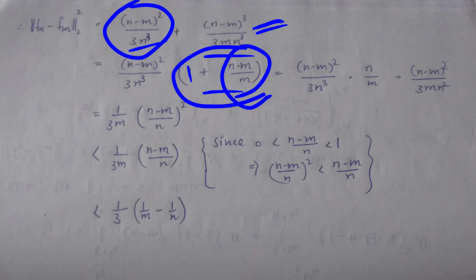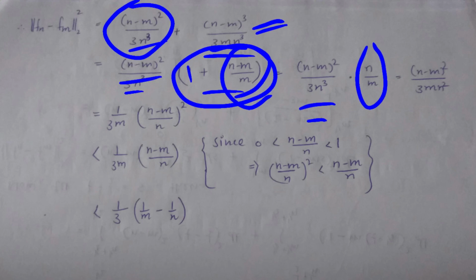Simplifying this, we get n upon m. This is the same. So n to the power one less becomes (n minus m) whole square upon 3m n square.